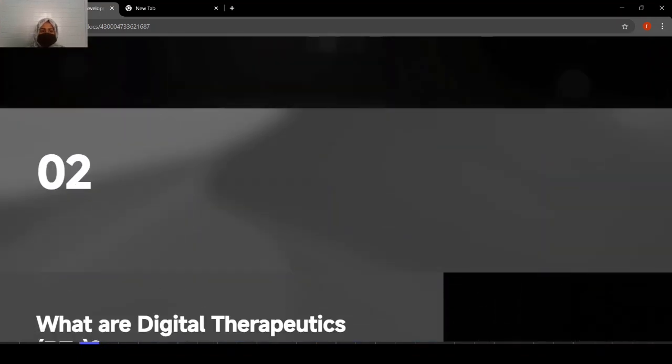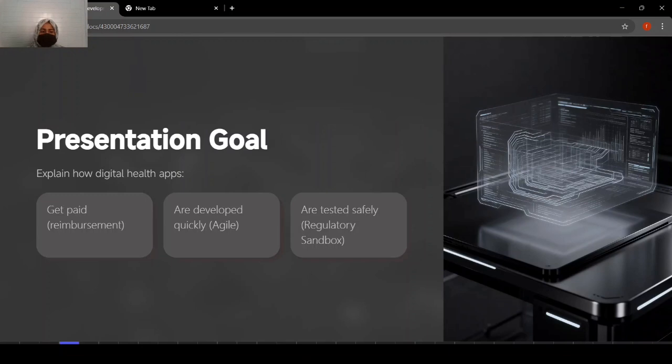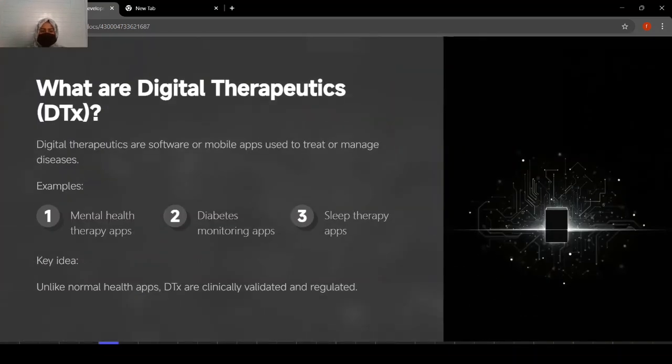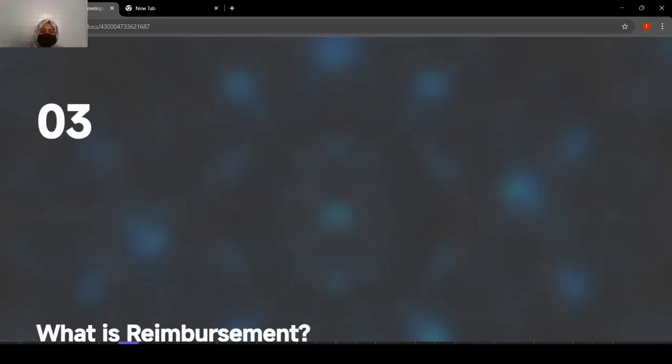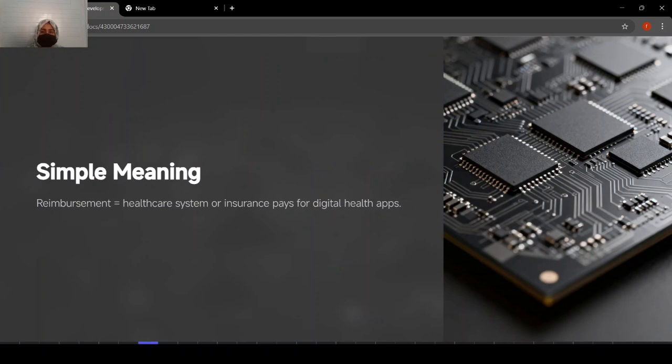As we have seen in our presentation goal, we have to see how digital health apps get paid. So the first thing we have to study is getting paid. In that concept, we will see the reimbursement terminology. What is reimbursement? In simple terms, reimbursement is when the healthcare system or insurance pays for digital health apps. So this is simply called reimbursement.